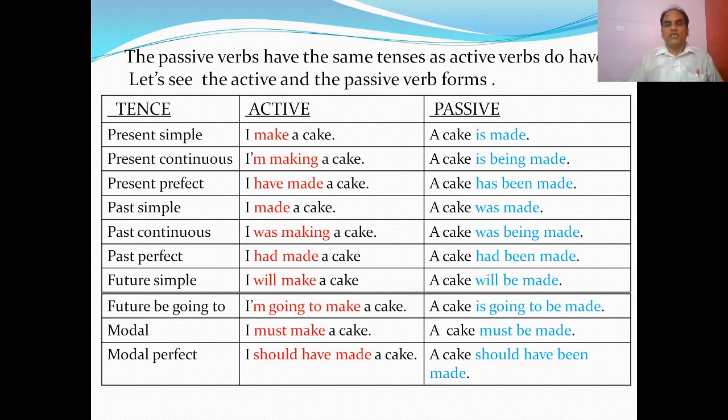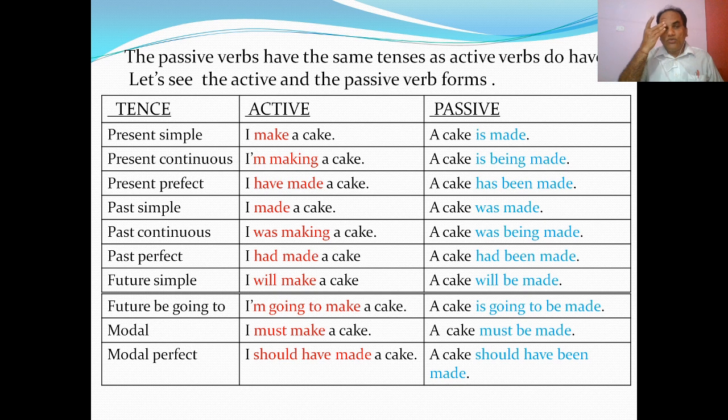How? We always take the help of a be verb in different forms to make the passive. And we know the main verb is always in past participle or third form of the verb, so it is made. So in present simple, active is I make a cake, and in passive it is a cake is made.